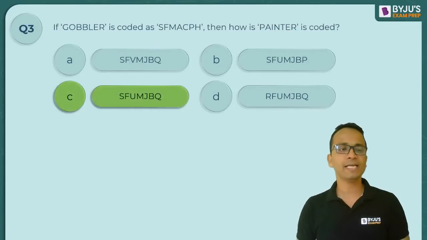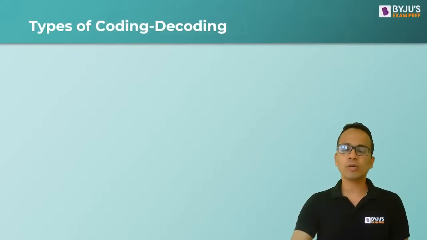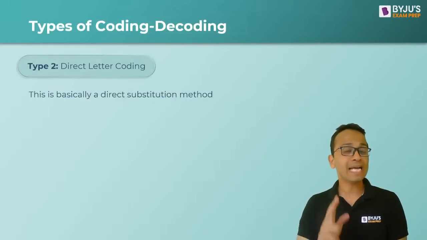So yes, the correct answer is option C. All right. Okay. Now this was type 1 questions. Let's look at another type of question, direct letter coding.